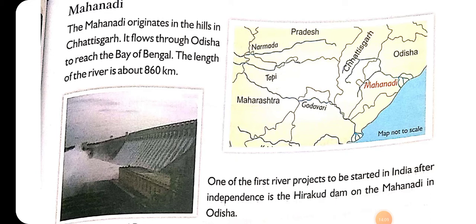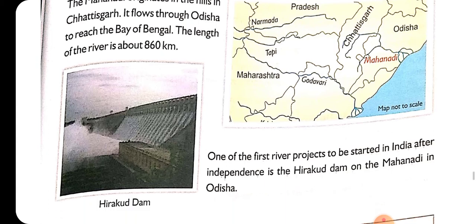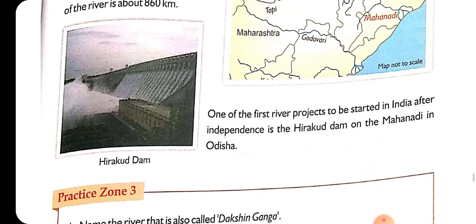Okay, so after originating from Chhattisgarh, it enters Odisha. And after passing through Odisha, it finally reaches the Bay of Bengal. So this is the end point of river Mahanadi. First of all it originates in the hills in Chhattisgarh, then it enters Odisha, and after passing through Odisha, it reaches the Bay of Bengal. The length of this river is very short, and the total length is 860 kilometers.